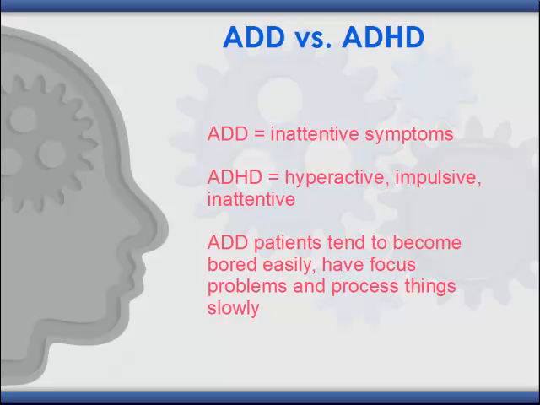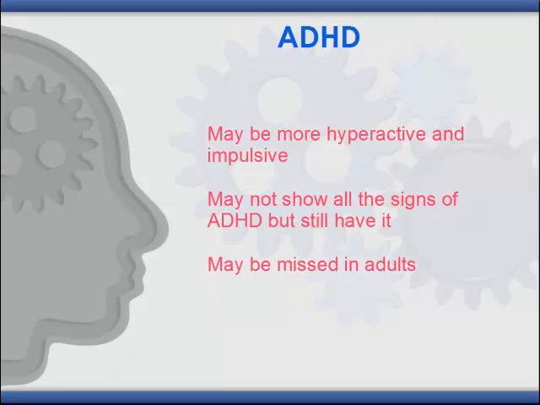Adults with ADD will have problems focusing, easily become bored, or seem to process things slowly, and experience trouble following directions. A person that is impacted by ADHD will show a lot more hyperactivity and impulsiveness, such as the inability to sit for short periods of time, become very fidgety, constantly talking, and saying very inappropriate comments.